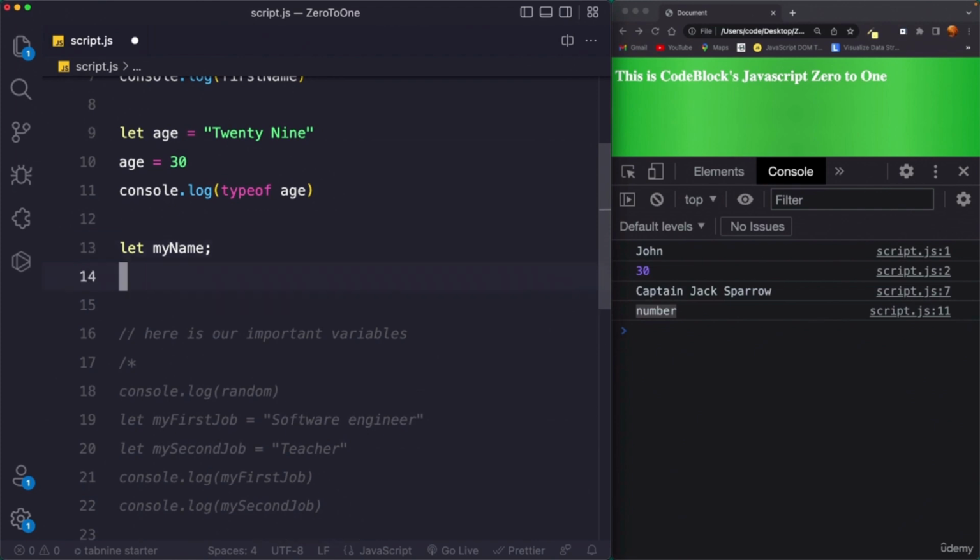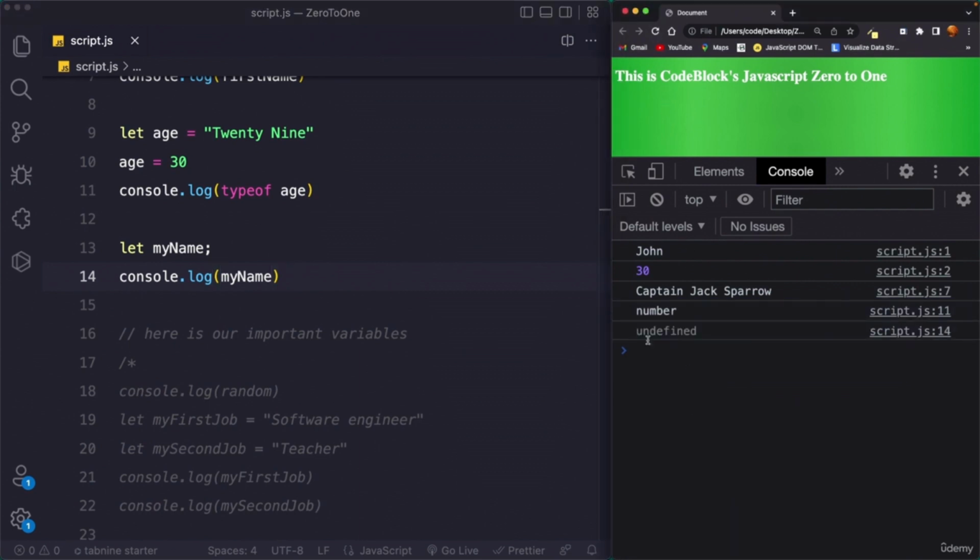And then if we take a look in the console at what this variable holds as a value, we can say console.log and reference myName here. Save this. When I refresh the browser, you will see undefined there. So if I reload, you can see it says undefined. So what it means is that when we declare an empty variable, the value of the variable will be undefined and the type of the variable will also be undefined.